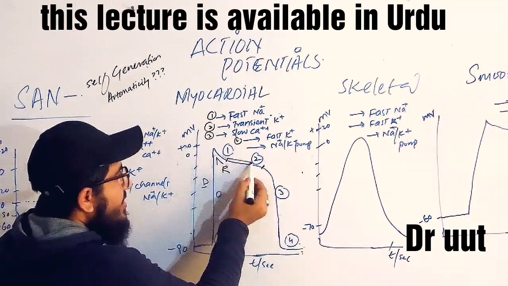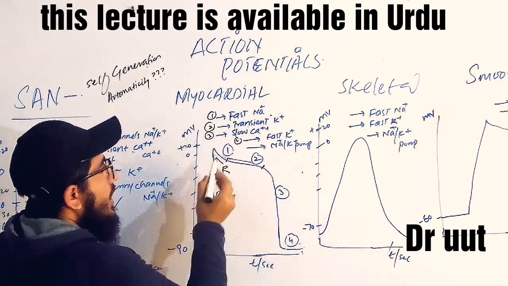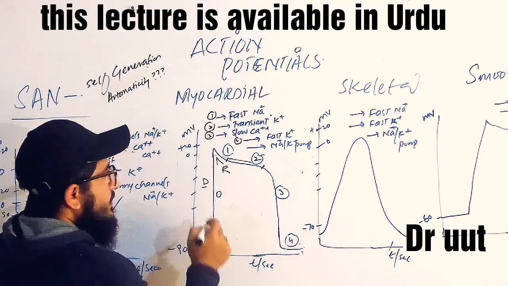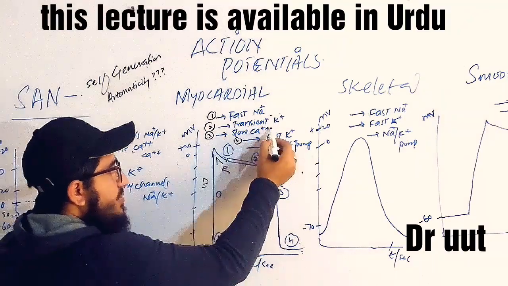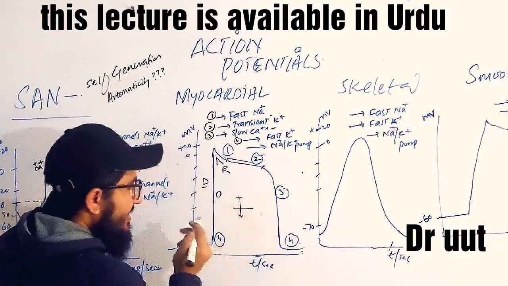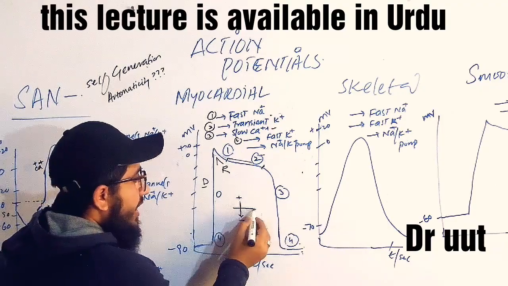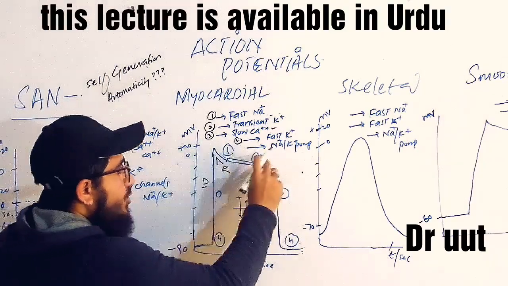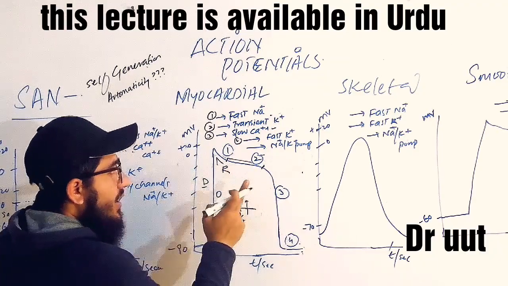And what happens next is, after the transient potassium channel closes, in step number 3, phase 2, there will be the opening of slow calcium channels. As we know, positive ions are supposed to move from outside to inside. And if the positive ions move inside the cell, it will again undergo depolarization, so it has to shoot up again, but it does not. It is forming a plateau. The reason is that the calcium channels are slow. Here, the slow calcium channels are getting open.